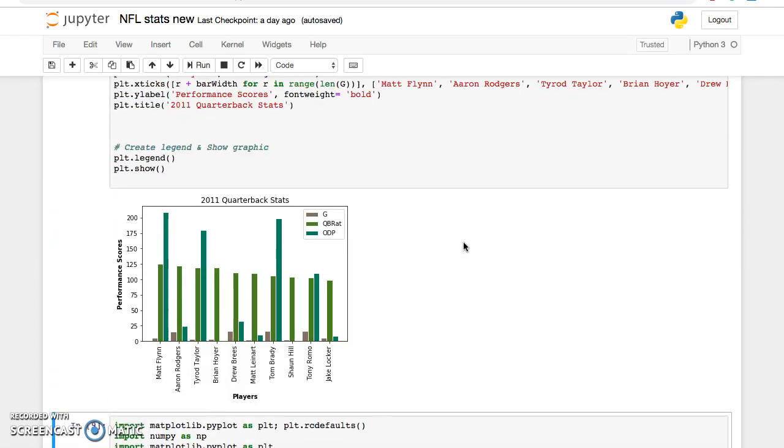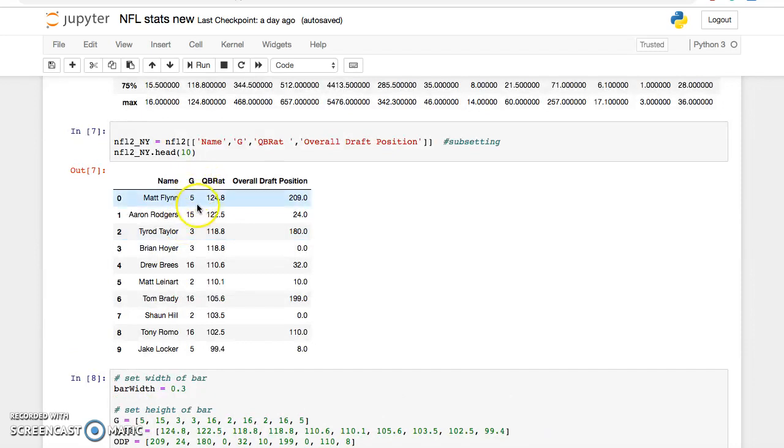Another cool thing that we saw was although Matt Flynn did have the highest QBR, he only played 5 games. So it wasn't as impressive as someone with a similar QBR like Aaron Rodgers, who played 3 times the amount of games, or someone like Tom Brady, who had a close QBR, who also played 3 times the amount of games. Although Matt Flynn was great, it wasn't as consistent. For that reason, we had to point that out.